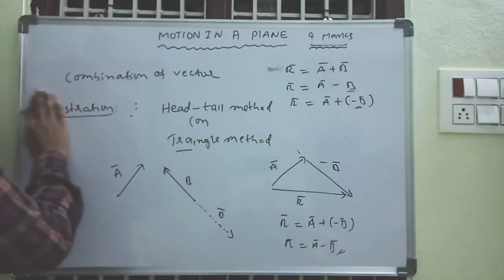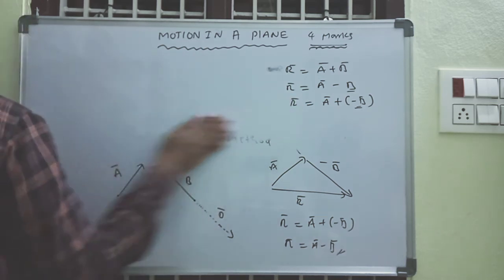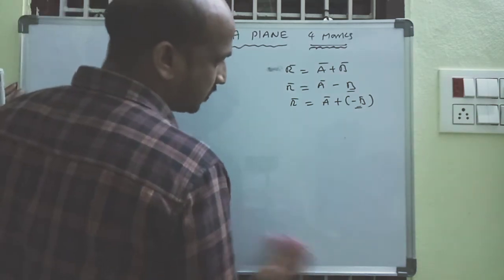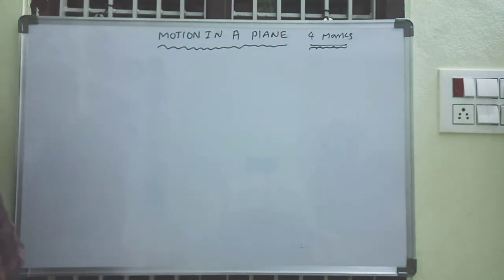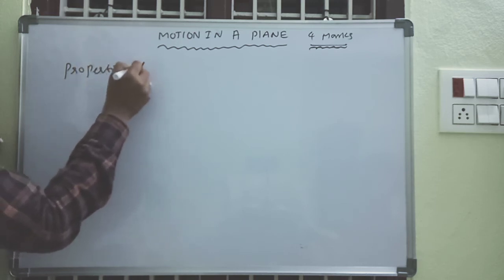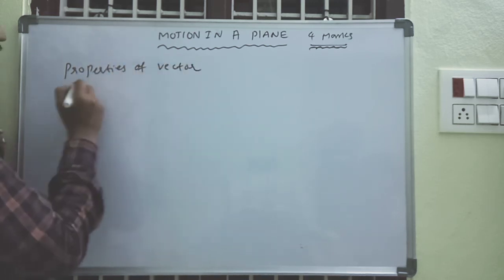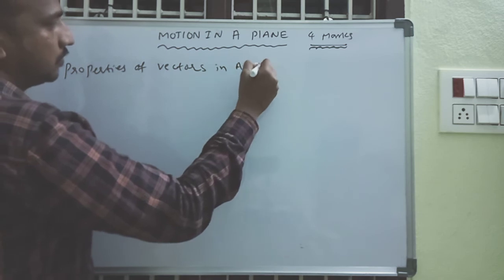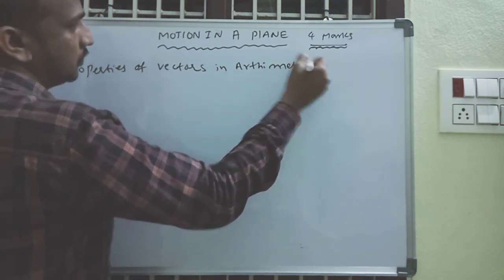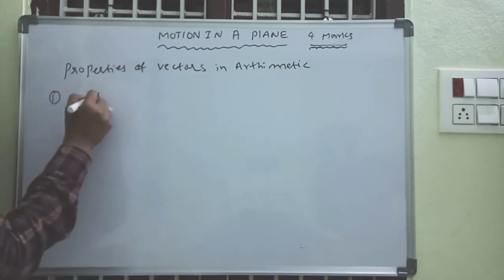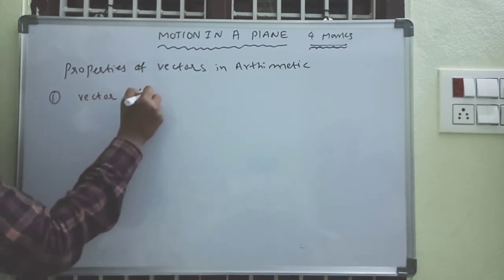So now let's go to the properties of vectors in arithmetic. This is an important point here. What are the properties? The first one is vector addition.